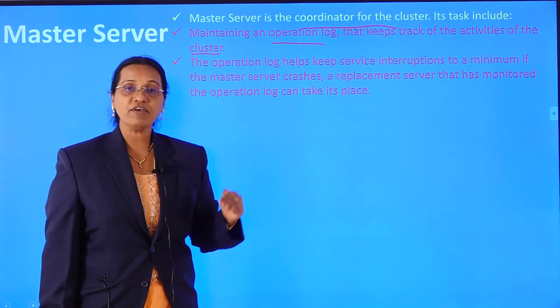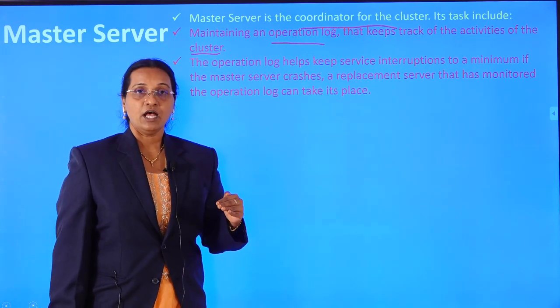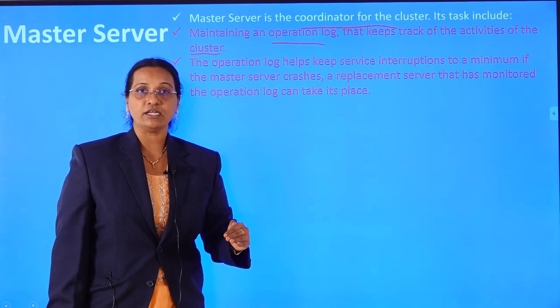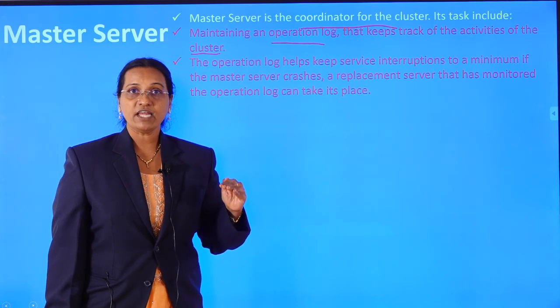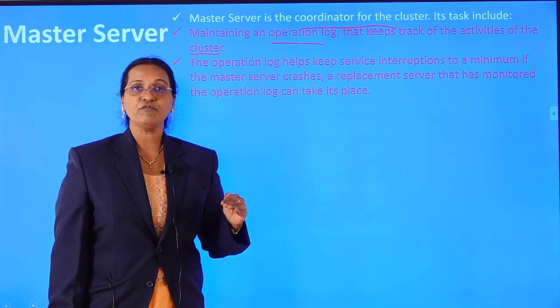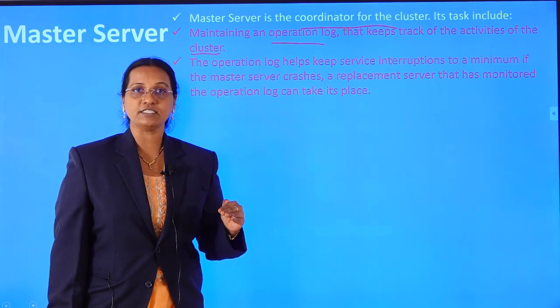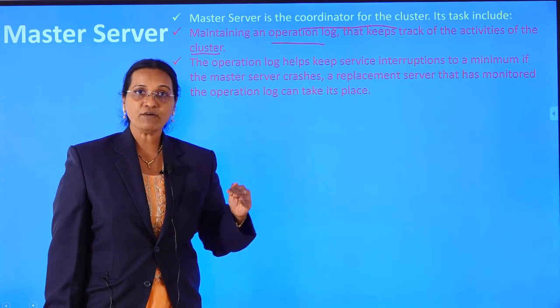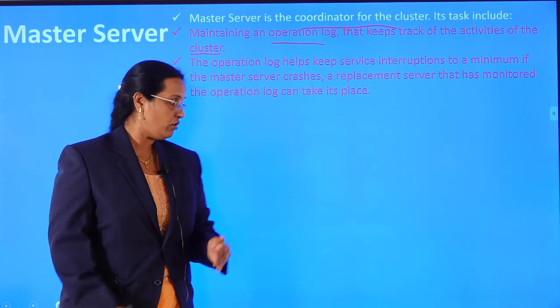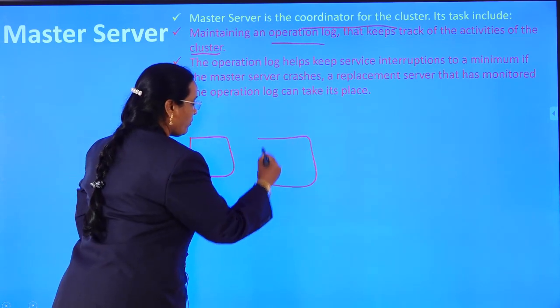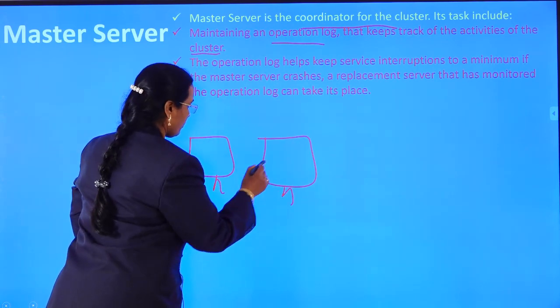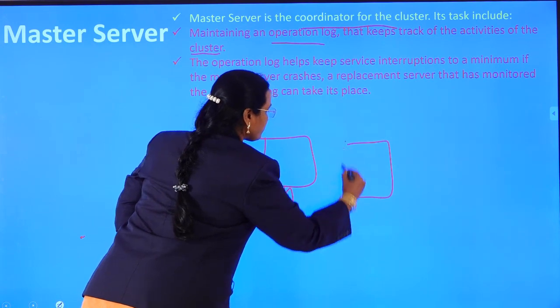As in the previous slides, we have seen that if a data node is not working, there is a chance of hardware failure. But when there is a chance of hardware failure, we have the facility of fault tolerance. This is my cluster.